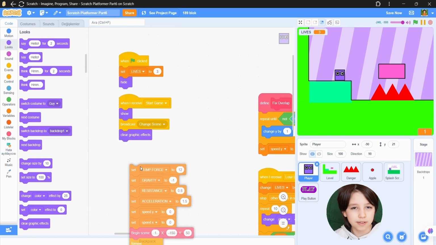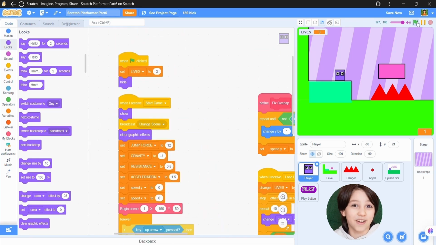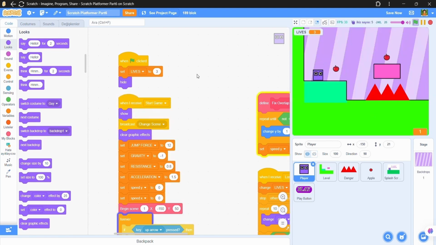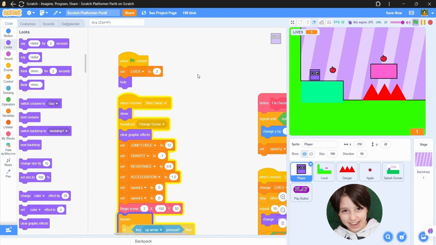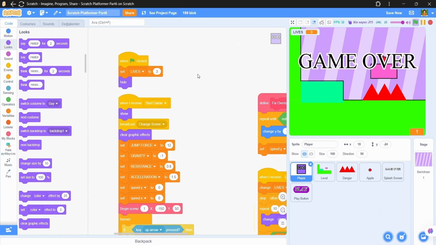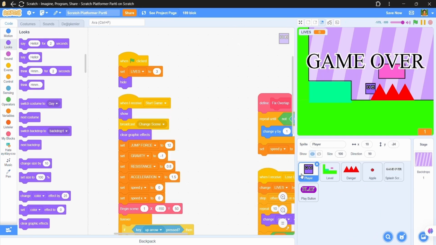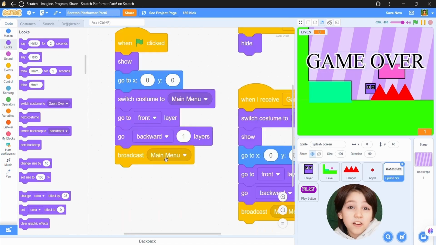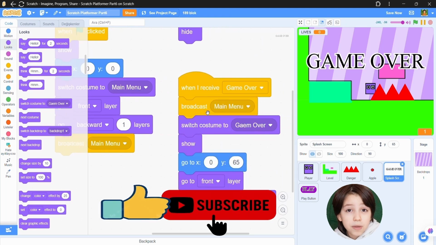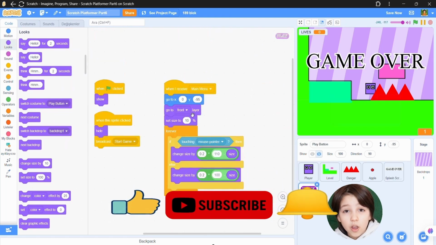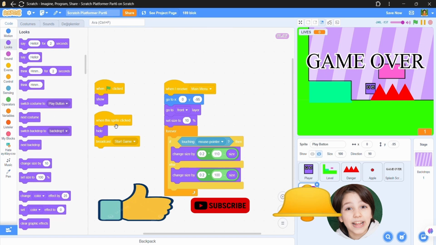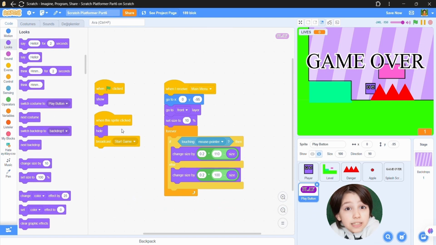Else we will lose lives again and again forever and ever. And bang! First, let's broadcast main menu from the splash screen. And when I receive main menu at the play button, show because it's hidden.